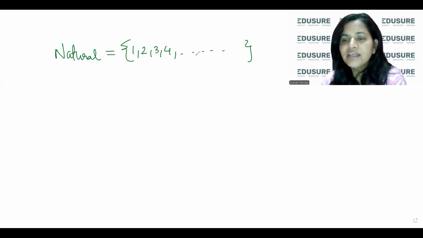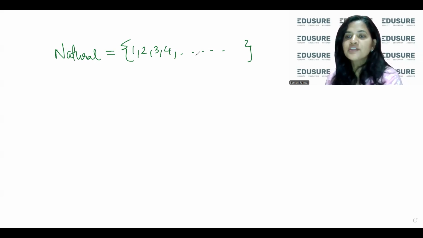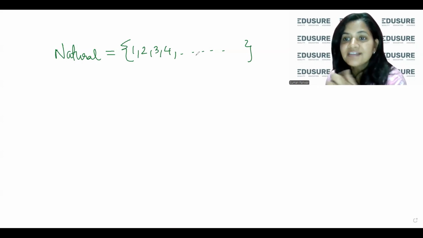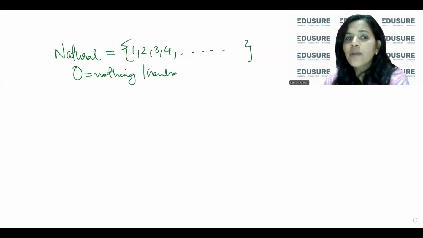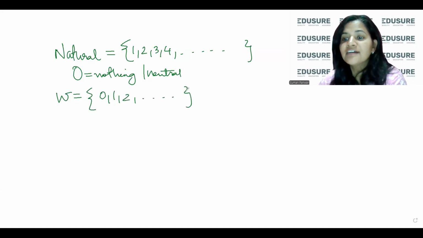Okay. Then came the concept of nothing. What do you mean by nothing? Nothing means zero. Okay. So I took 10 rupees from you. And I gave you back 10 rupees. So what is the balance between us? Zero. So then came the concept of zero. So zero means nothing, or you can say neutral. Okay. So then the number zero was added to the list of natural numbers, and this list is known as the list of whole numbers. They are called whole numbers.